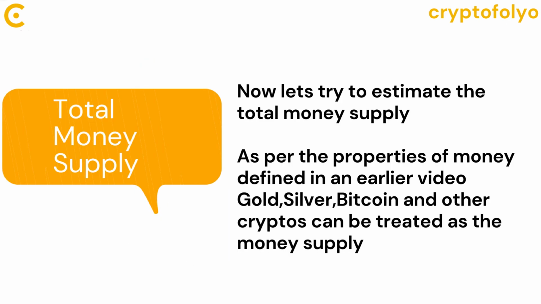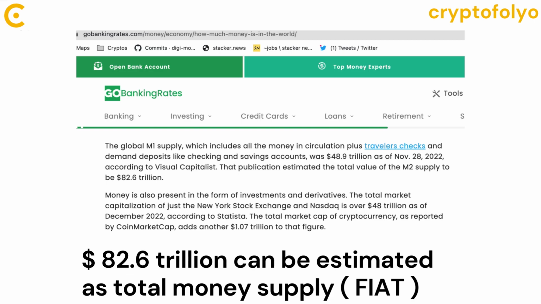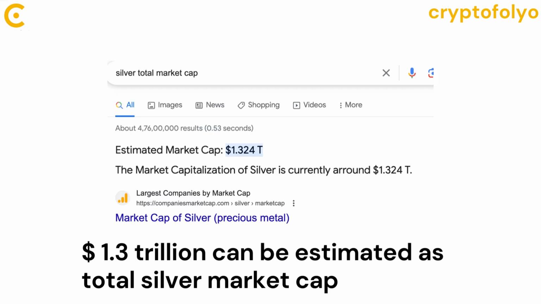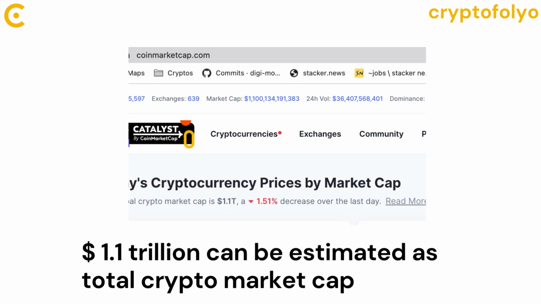Now let's try to estimate the total money supply. As per the properties of money defined in an earlier video, gold, silver, Bitcoin and other cryptos can be treated as the money supply. $82.6 trillion can be estimated as total money supply in terms of fiat money. $12.9 trillion can be estimated as total gold market cap. $1.3 trillion can be estimated as total silver market cap. $1.1 trillion can be estimated as total crypto market cap.